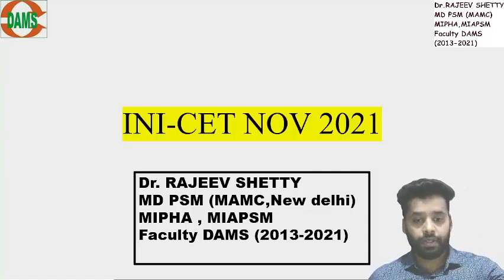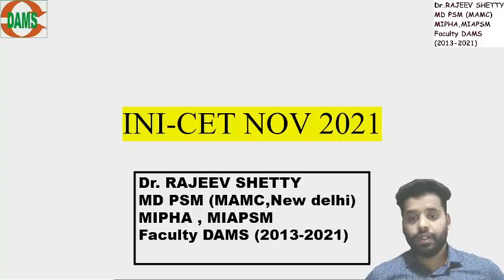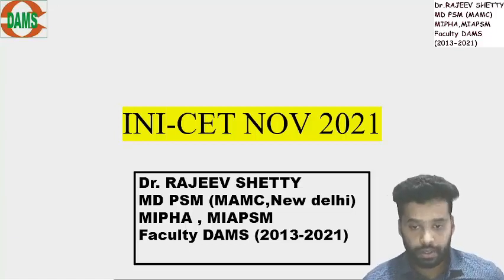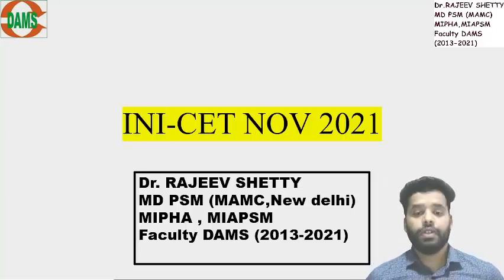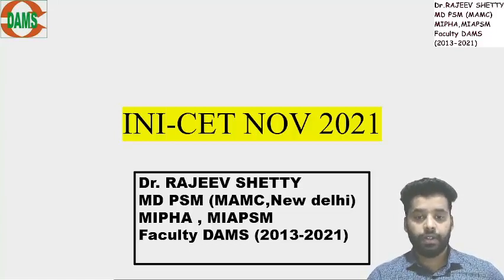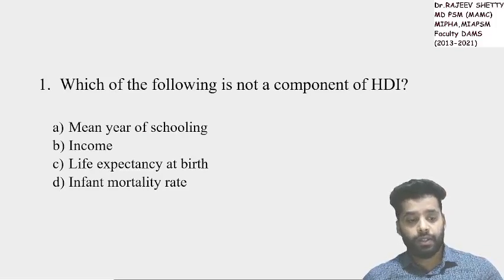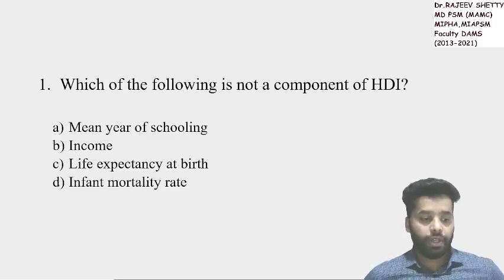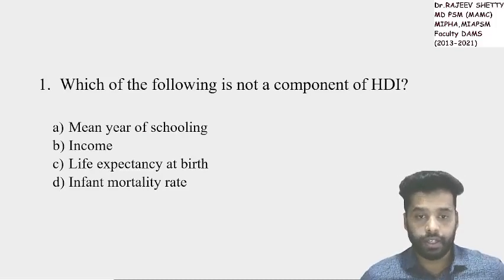Most of them are very easy questions. Most of them are from the epidemiology part. So I'll be discussing the questions one by one. Question number 1. Which of the following is not a component of Human Development Index?